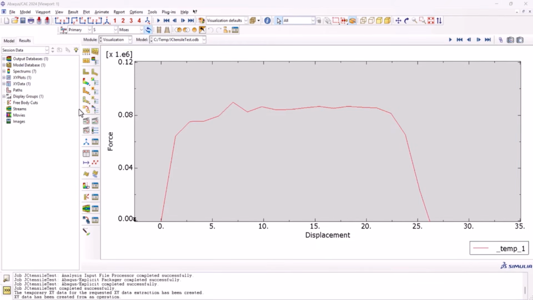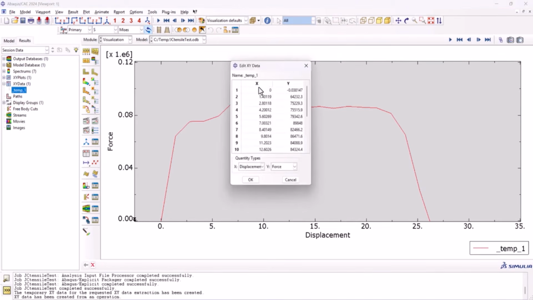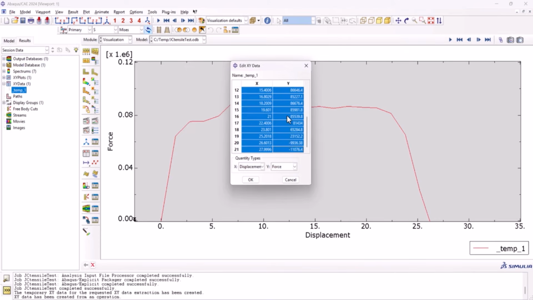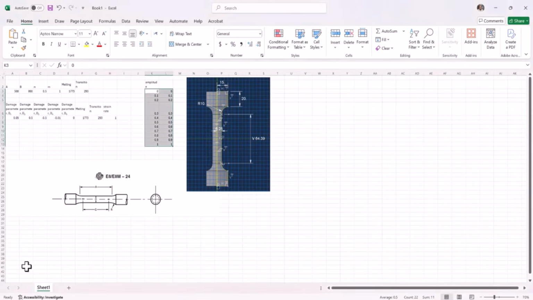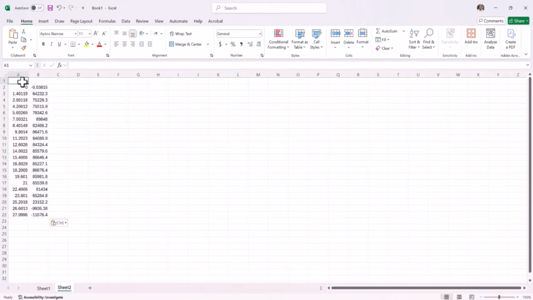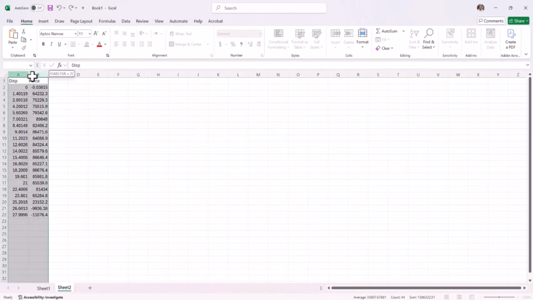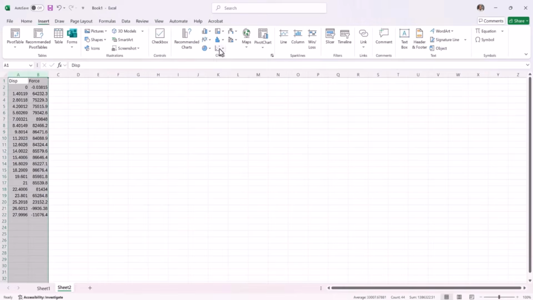If you want to extract the values, we can go to the XY data, temp1, which is the temporary one, click on edit and select the first one, hold shift, the last one, and copy. Then you can go to an Excel file, paste it just right here. So let's say displacement, and this one is force, and you can plot it.